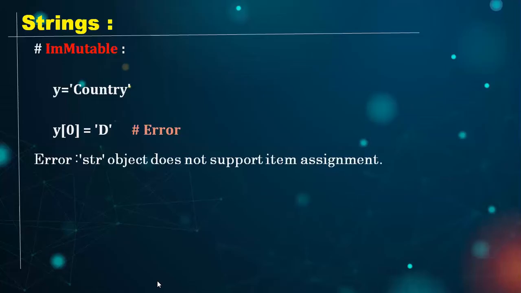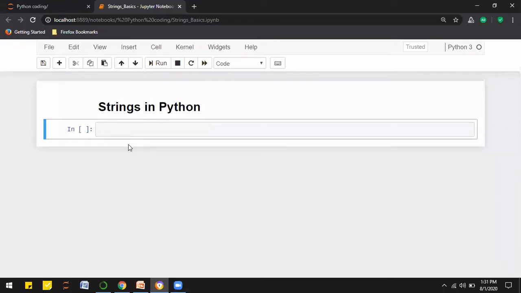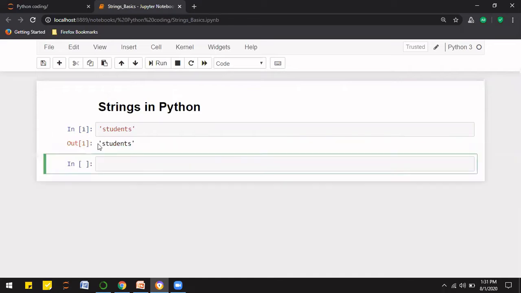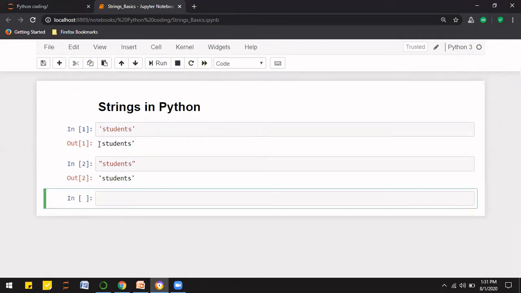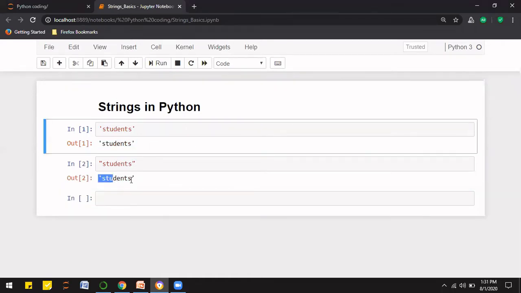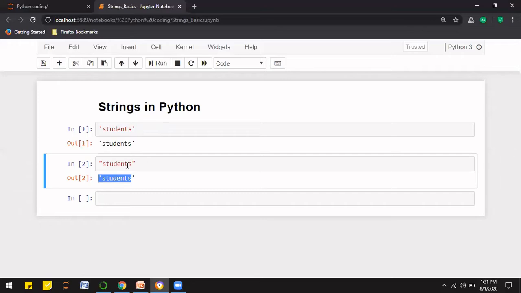Now, let's switch to the practical session. As I discussed in the theoretical part, I can store a string in single quotes, and let's see the output. It can be stored this way, and the output has single quotes, right? Now, if I want to store the string in double quotes, I can also do the same. And we can see that both strings give the same output with single quotes, whether I store it in single quotes or in double quotes.